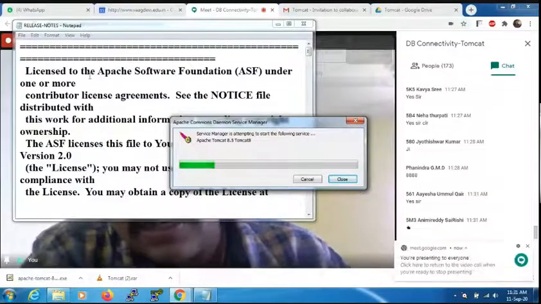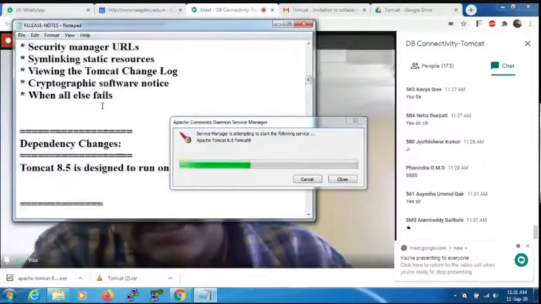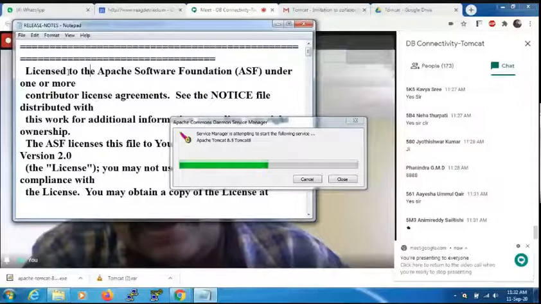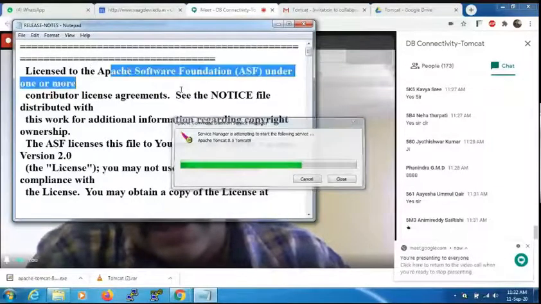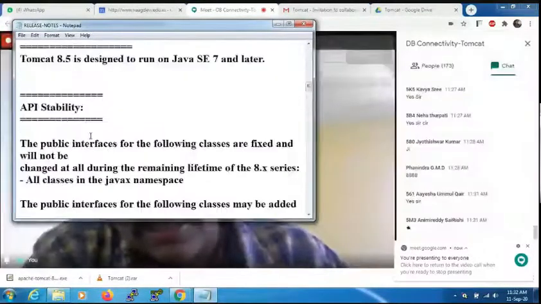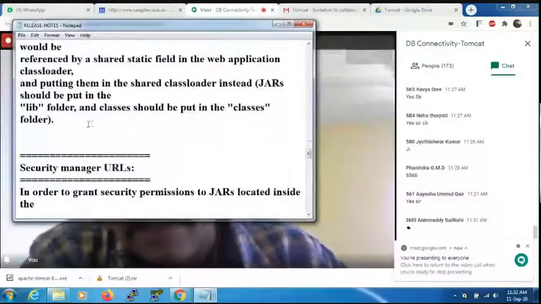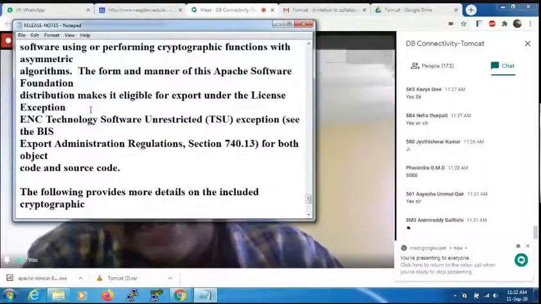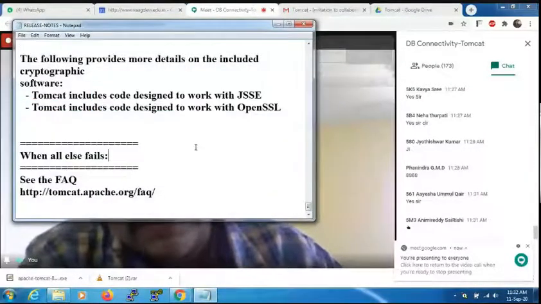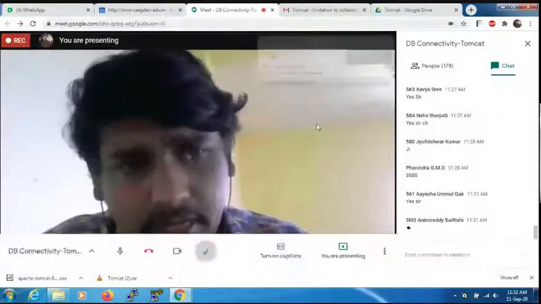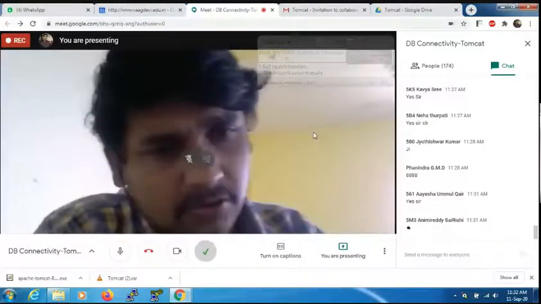These are the notes regarding the Tomcat server. What is the version of the Tomcat server, the license agreements we are using, and what port number we are using. It provides the details regarding the Tomcat server. Just click on close here. Is it clear how to install the Tomcat server now, everyone?